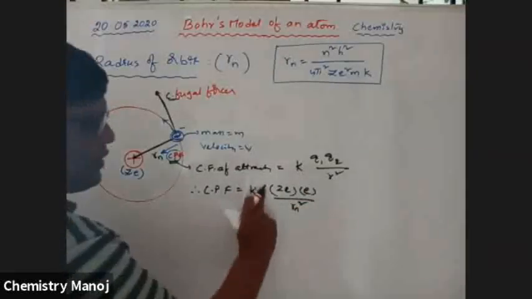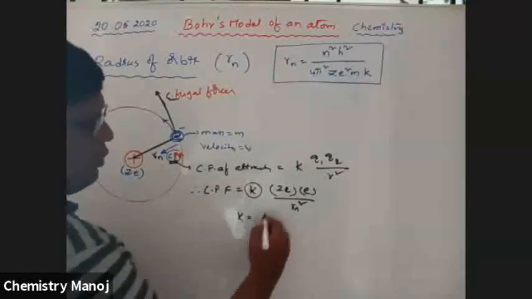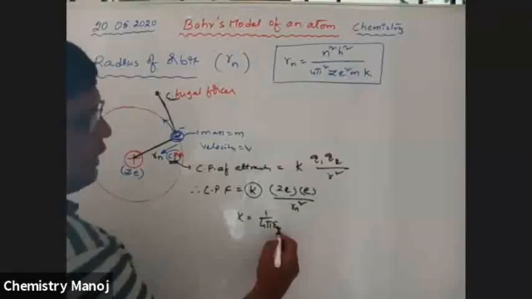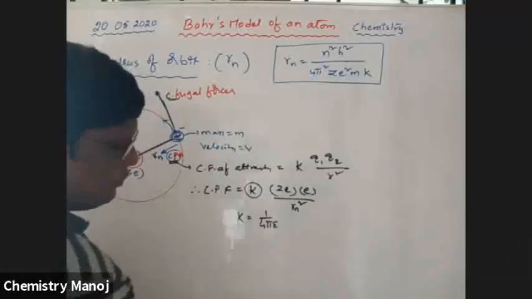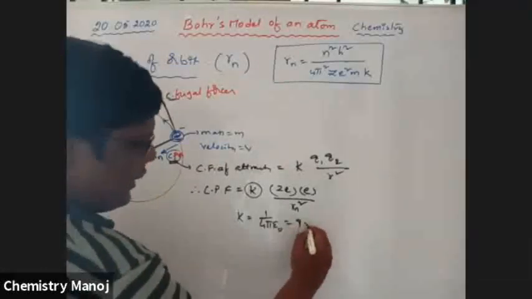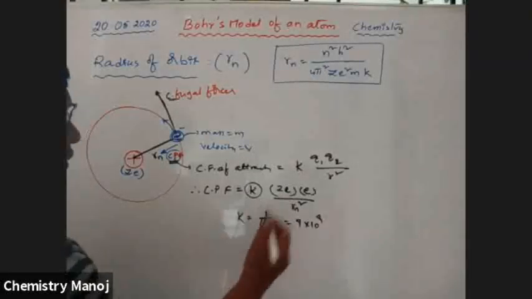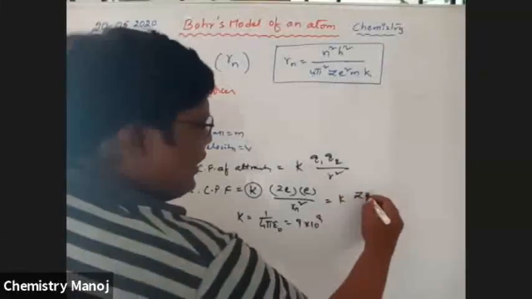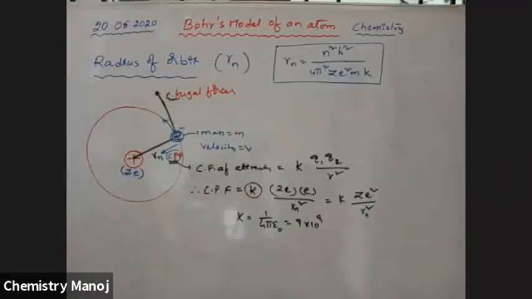K is a constant, equal to 1 by 4 pi epsilon naught, where epsilon naught is the permittivity of free space. Its value is taken as 9 into 10 power 9, as I already explained in previous classes. Z is the atomic number. So the centripetal force is K Z E square by r n whole square.